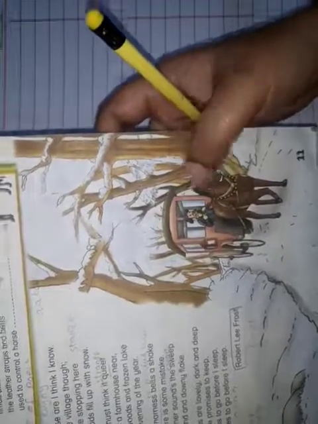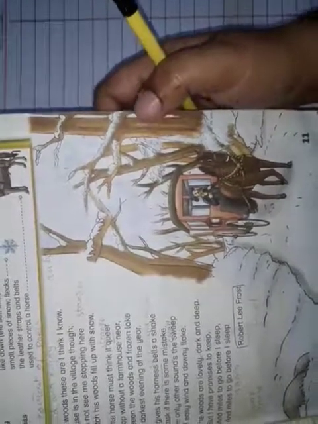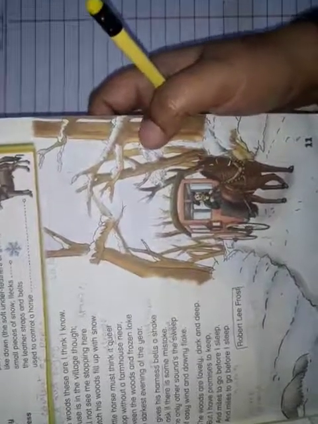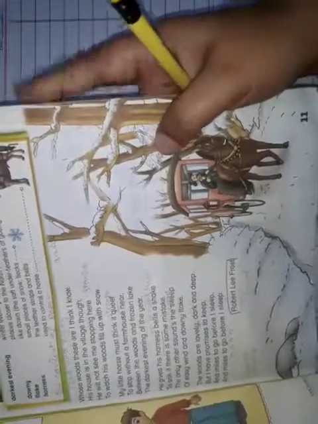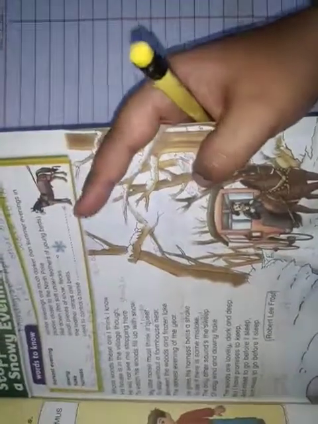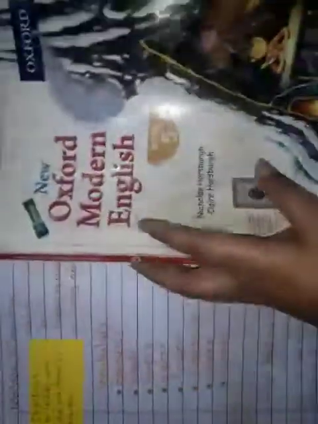Alright, so do you see the illustration? क्या आप देख सकते हैं यहाँ पे illustration में आपको क्या नजर आ रहा है? What do you think? Let me show you a closer look. When you take a look at this page of your textbook, you will see that there is a man, and it looks like he's looking around. And scene कैसा लग रहा है आपको? It seems like this is a snowy evening. Everywhere there is snow and frost on the trees. ऐसा लग रहा है that he's going somewhere because he's riding that cart. And now let's see अब इसमें इस poem में क्या है, इसका main idea क्या है, what the poet has tried to explain. Before starting this, let's take a look at the vocabulary.